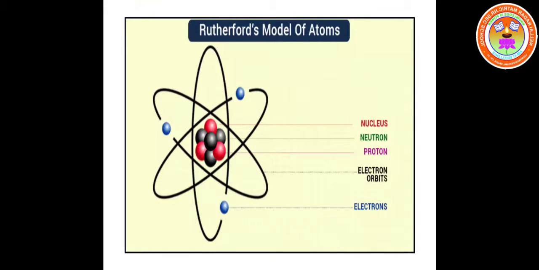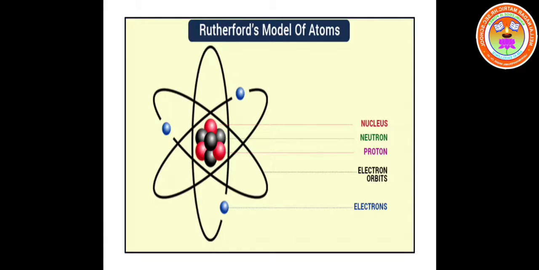This first postulate is made from the first observation made by Ernest Rutherford from alpha scattering experiment. The first observation of Rutherford from alpha scattering experiment is most of the alpha particles passed through the gold foil in a straight line. So this made him propose that most part of an atom is empty.